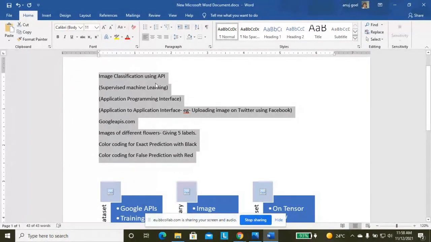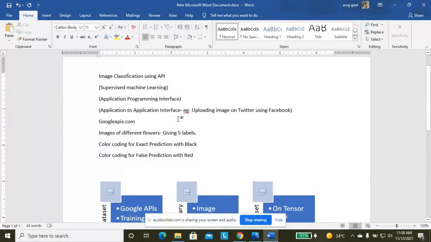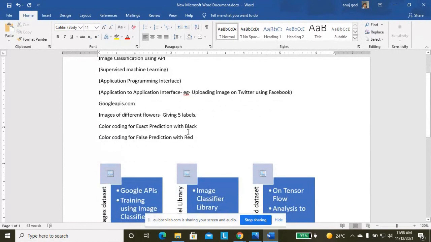We make the image classification project with APIs. It is supervised machine learning. We import the images from Google APIs. We train the data with the help of machine learning algorithms using the image classifier. Then we export the data on TensorFlow. Then again we implement the models to find the accuracy, and at output you will get the images.